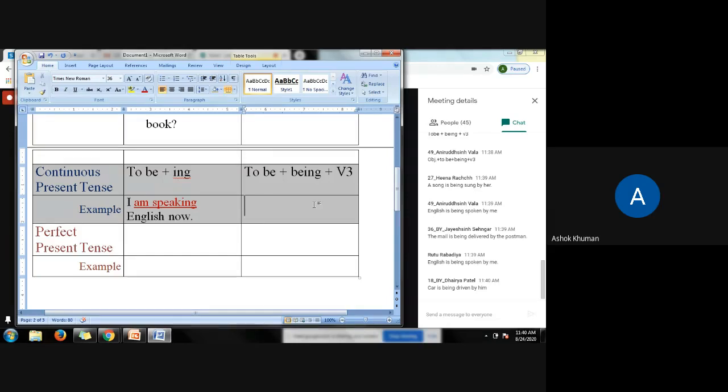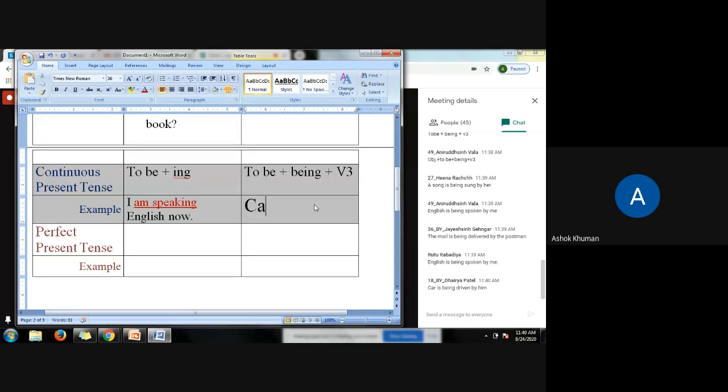Dharya Patel, come on, new examples. Okay, so let us take the last example.